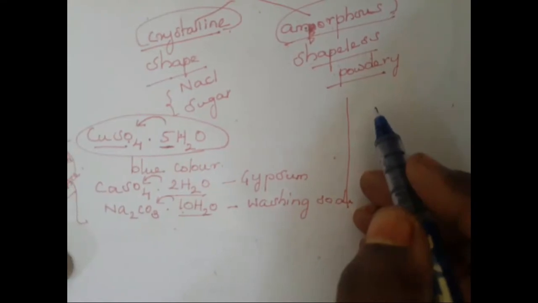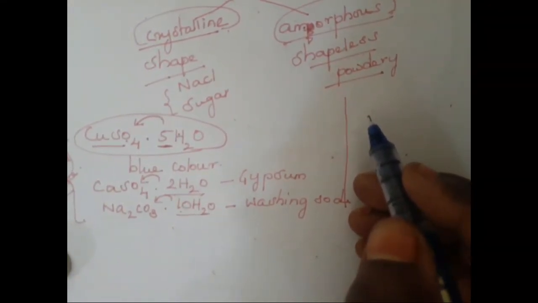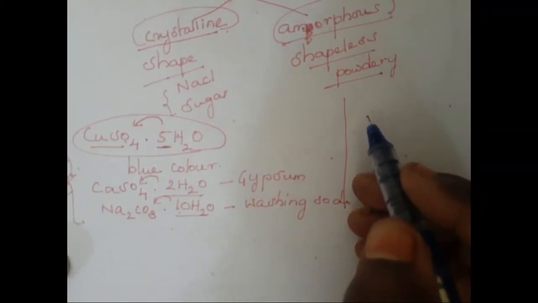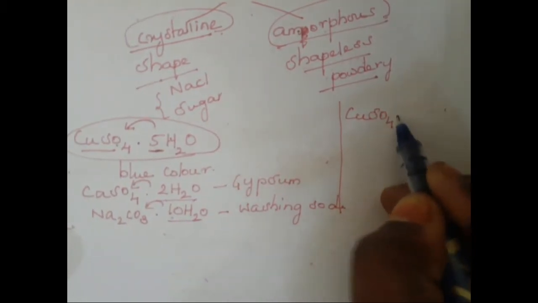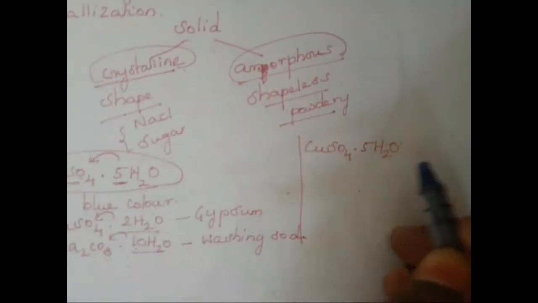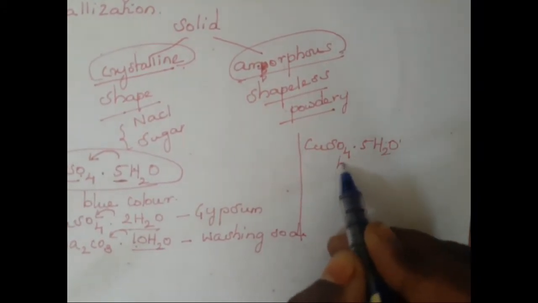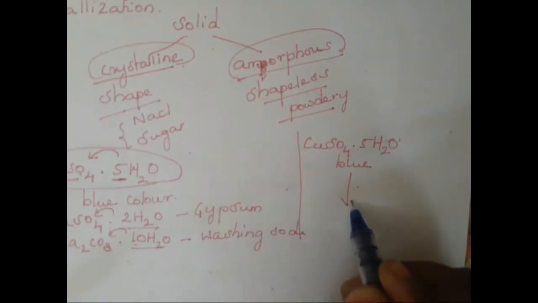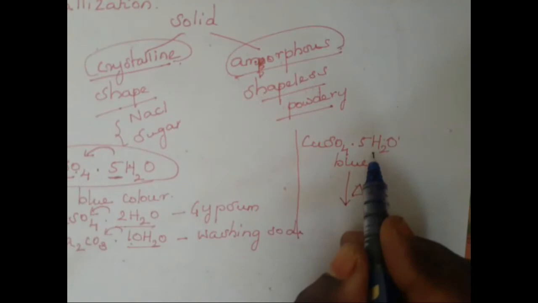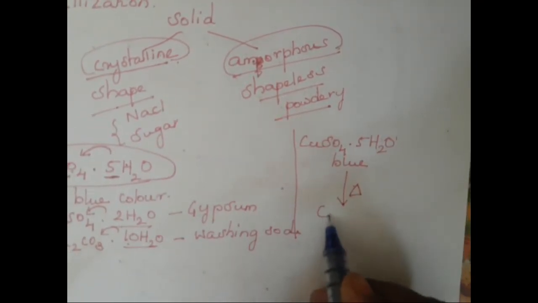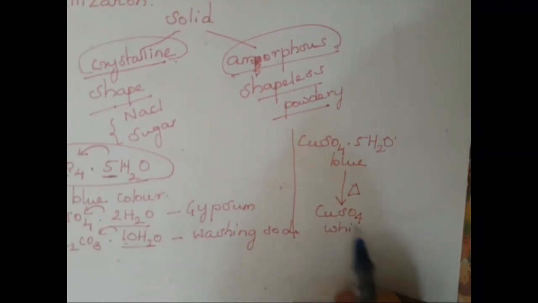The water of crystallization forms loose chemical combination with the compound and this can be driven out by heating. When you heat such kinds of compounds, for example copper sulfate pentahydrate, which I already said is blue in color, it will lose its water molecules and become copper sulfate, which is white in color.